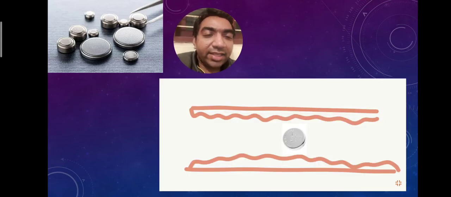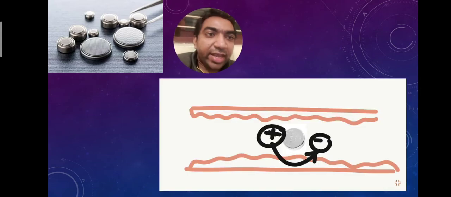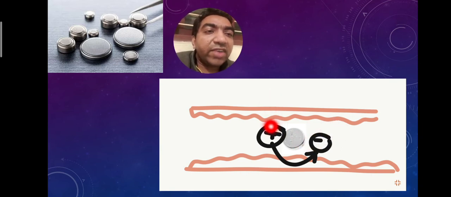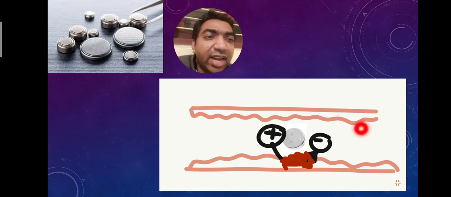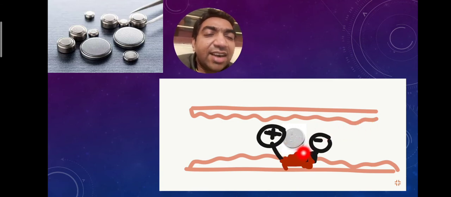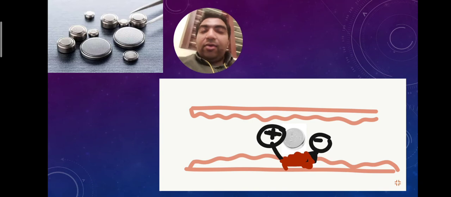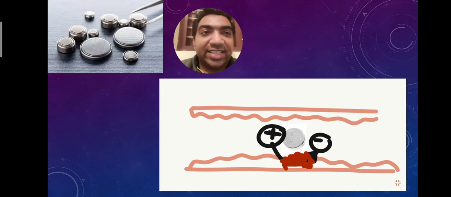But a button battery, this is a button battery in the small intestine. It has a positive and negative charge, and an eddy current will pass between the positive and negative charge in the button battery. So what happens when there is eddy current? When the current passes, there will be ulceration. This ulceration can get deepened when the button battery stays in that position, and it can cause ulceration and perforation. So unlike a coin, a button battery is really dangerous.